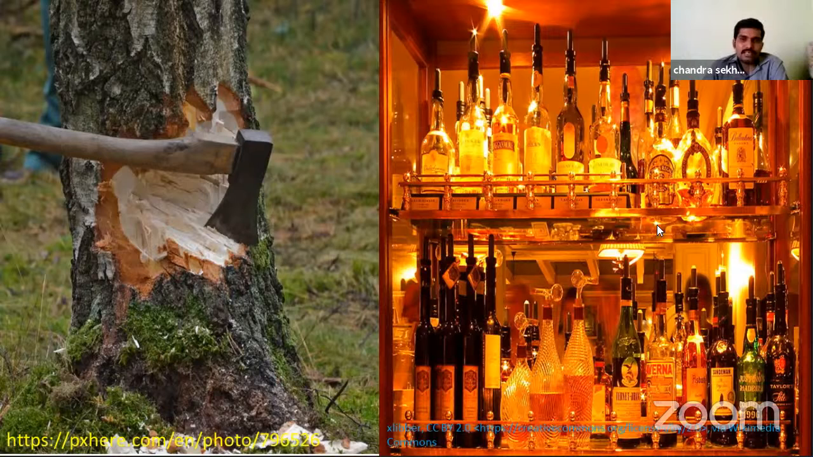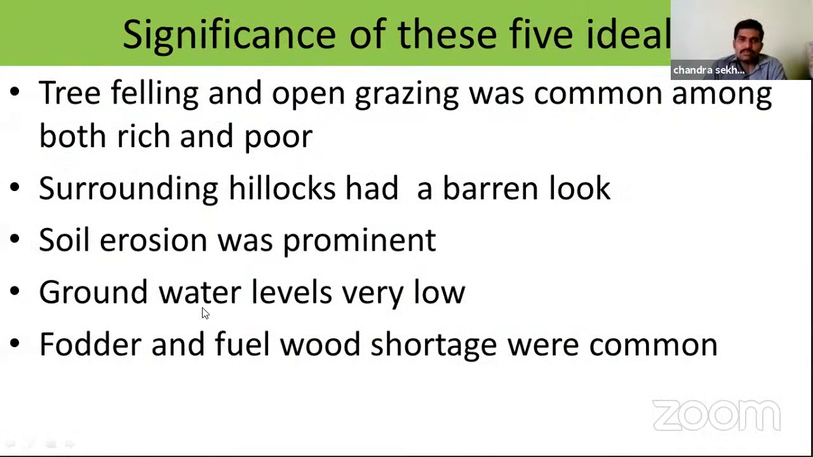So another precondition is a liquor ban. If we allow liquor, the villagers may not follow the village rules and regulations. That's why they won't allow liquor into the village. So what is the significance of these 5 ideals? What is the importance of these ideals?